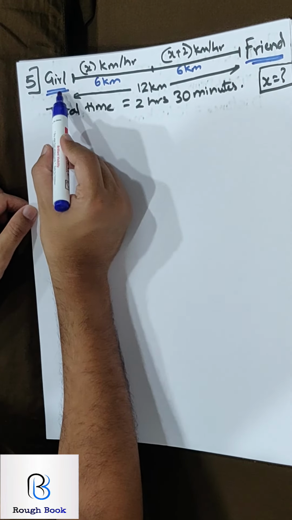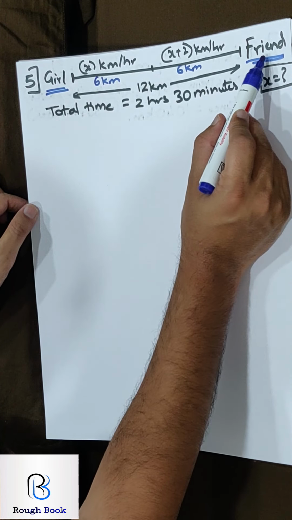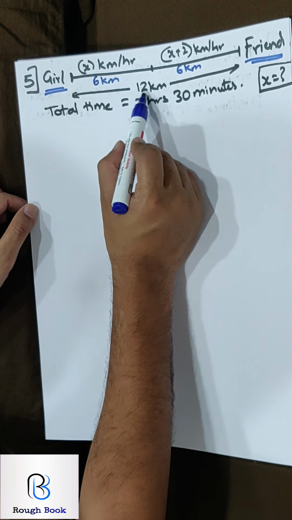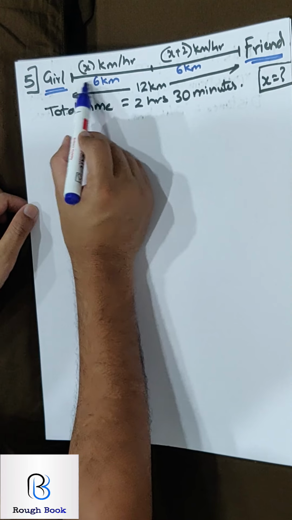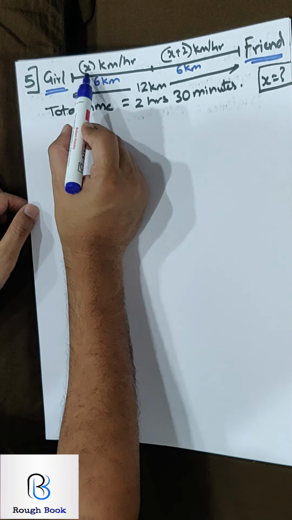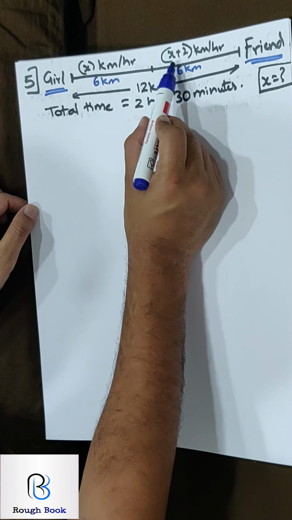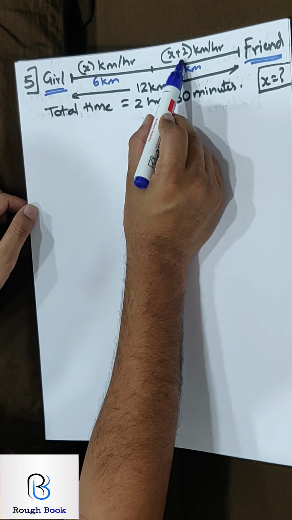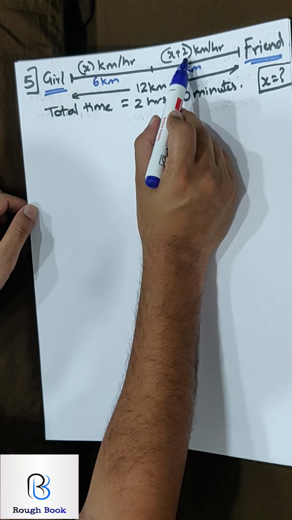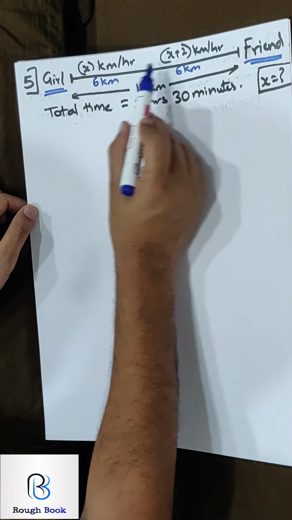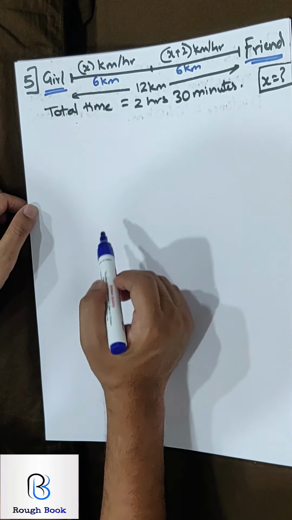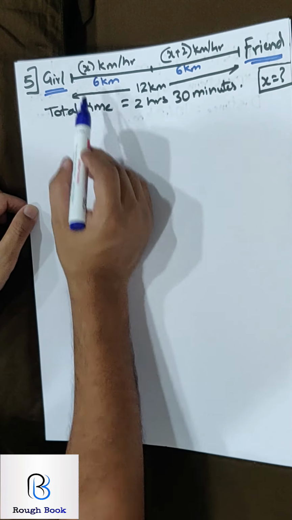Alright, let's come back. A girl is going to her friend's house, which is 12 kilometers away. Half the distance she walks at x kilometers per hour, and the remaining half the distance she walks at 2 kilometers per hour more, so it is x plus 2. The total time she takes is 2 hours and 30 minutes. What is the value of x?